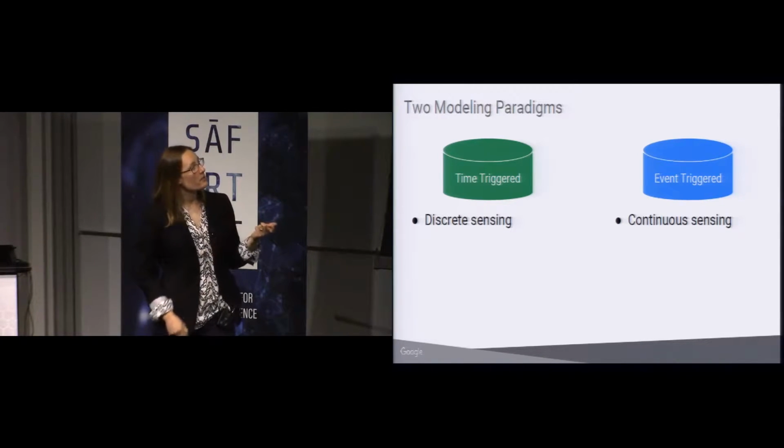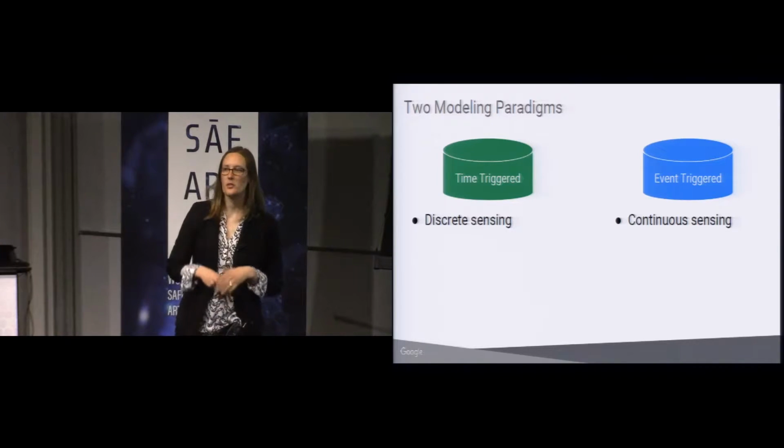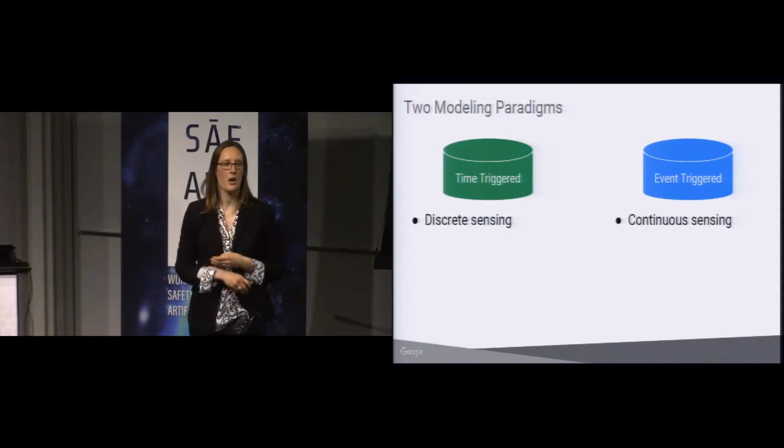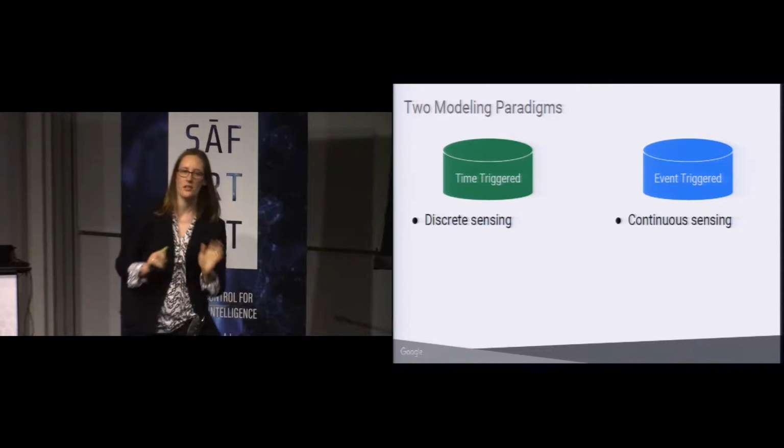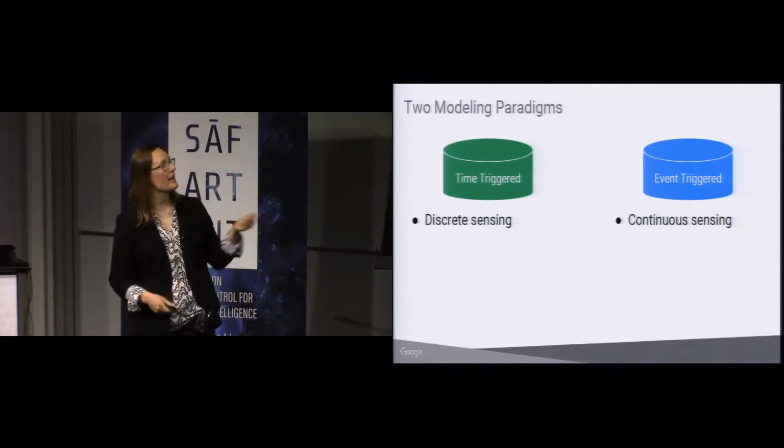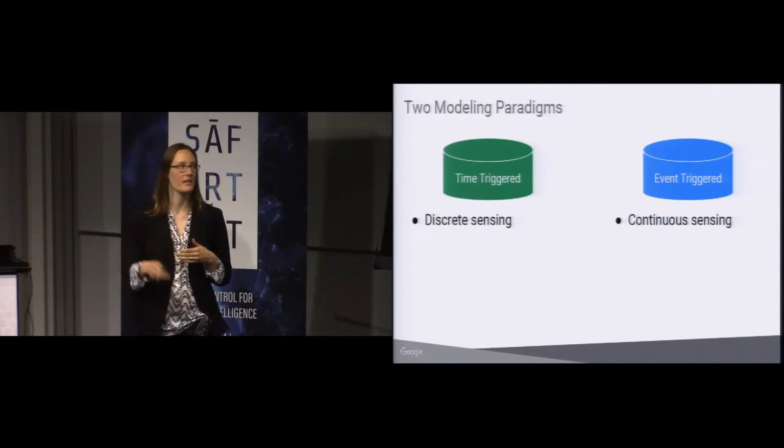On the other hand, the event-triggered system assumes continuous sensing. So it thinks, okay, well, as soon as I get to this distance from that other aircraft, then I'll start to turn around and avoid it. But it doesn't have to worry about this sort of delayed response time.